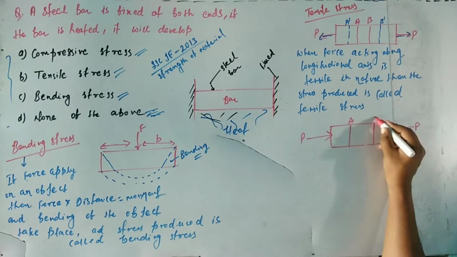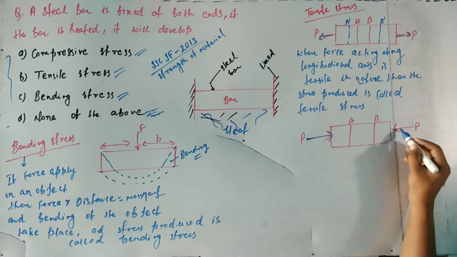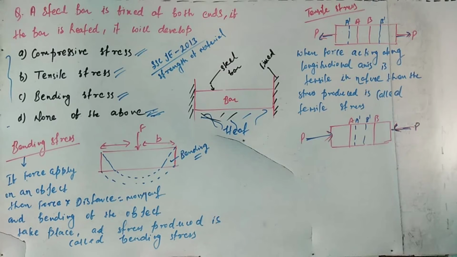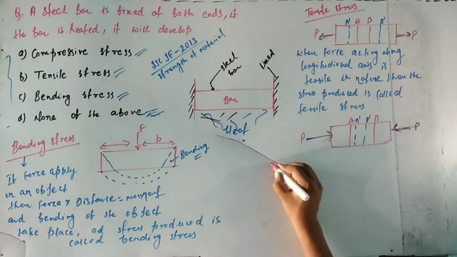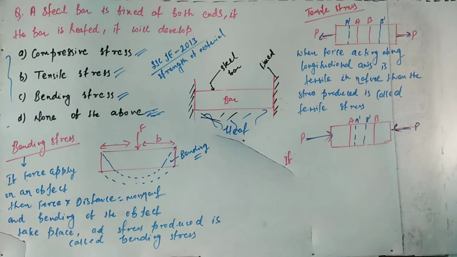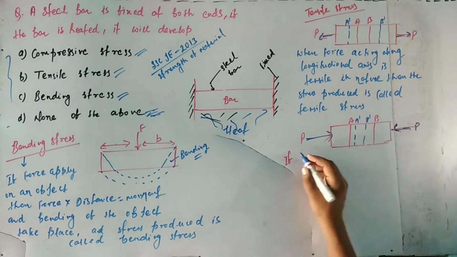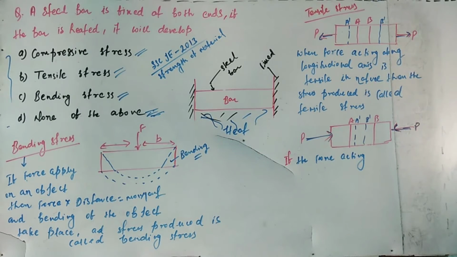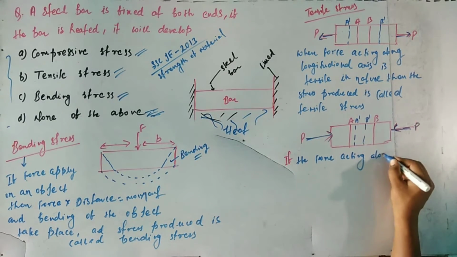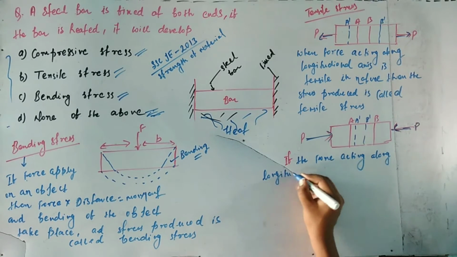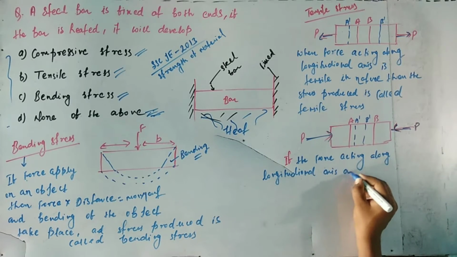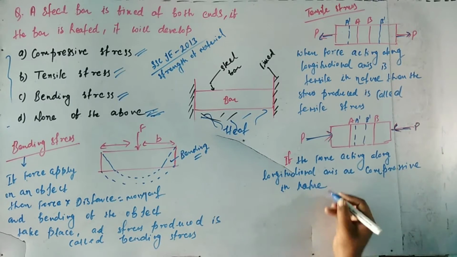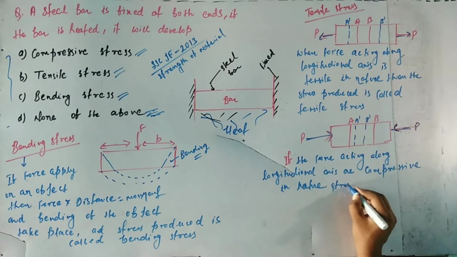When we take a bar with sections A and B, and apply a push force on the bar, section A and section B come nearer to each other due to the compressive force, and the stress produced by this force is called compressive stress.